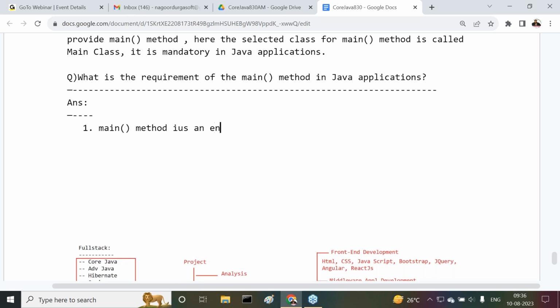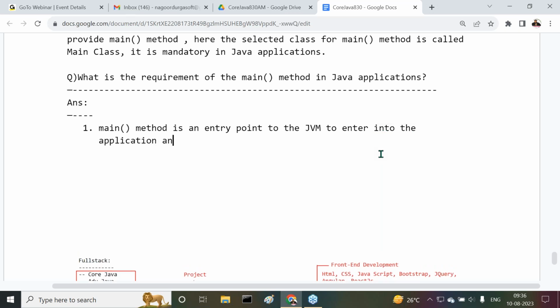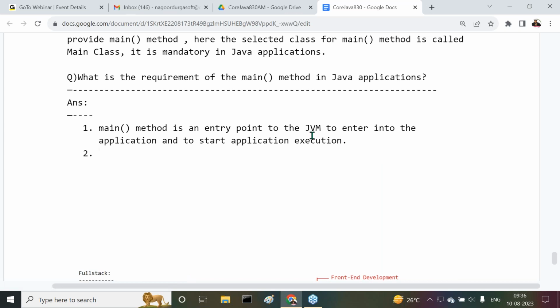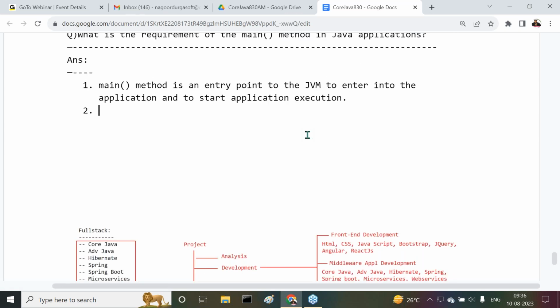Main method is an entry point for the JVM to enter into the application and to start application execution. This is point number 1. To provide an entry point for the JVM, we have to use the main method. That's one point.